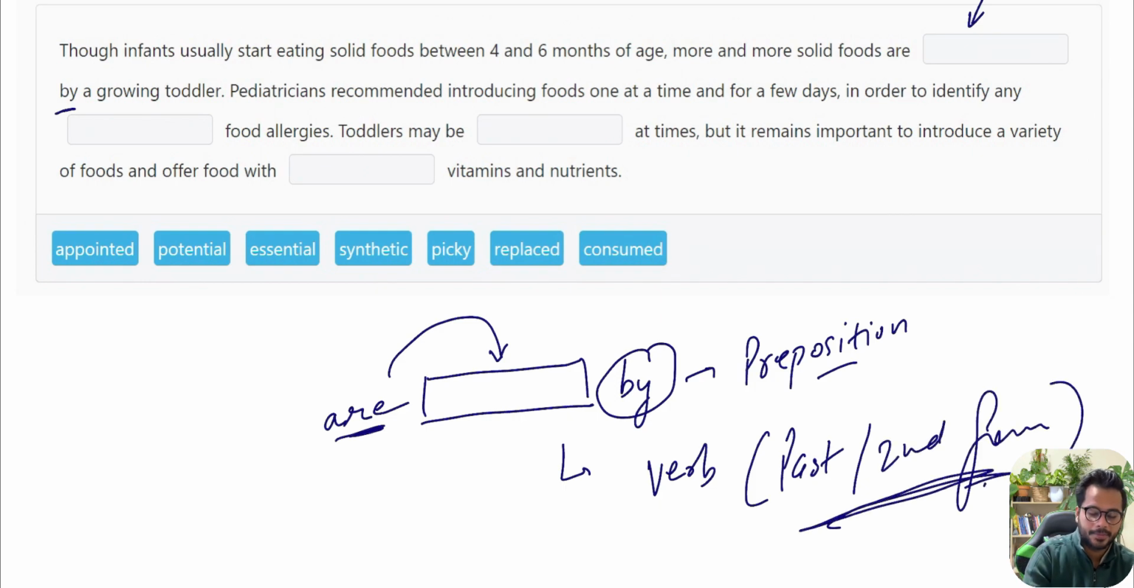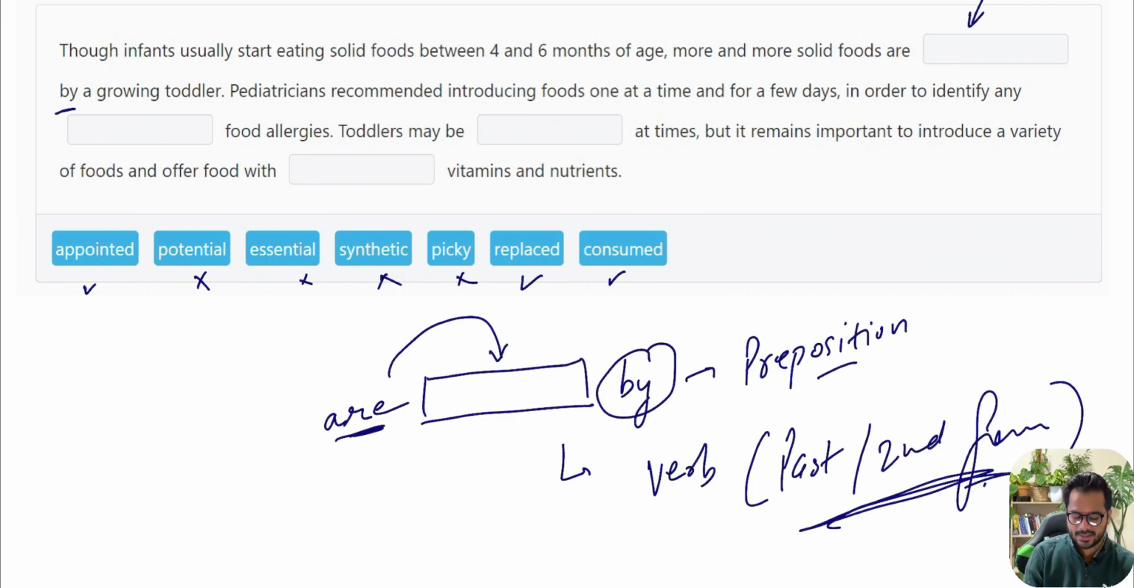Now out of my options, we're looking for a verb. First of all, we're looking for an action word, plus we're also looking for a verb in the past tense. So we have got appointed, that could be my answer. Potential can't be, essential can't be, synthetic can't be, picky can't be, replaced can be, and consumed can be. Why? Because all these 3 are action words, plus they have got ed at the back, so that means they are in the past tense. So now it has made my job a lot easier, because now I need to pick my correct answer. So 1 correct answer out of 3 options rather than 1 correct answer out of 7 options.